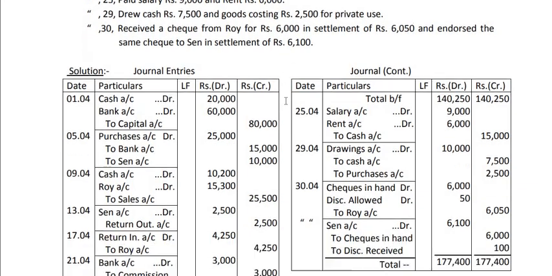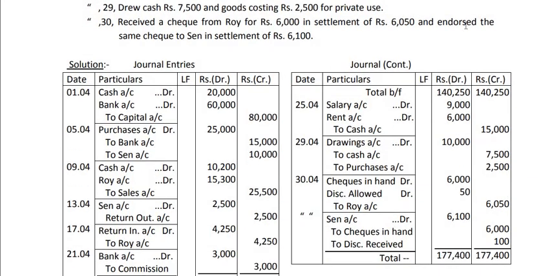Now remember one thing, the same check we are endorsing to Sen in settlement of 6100. That means our creditor Sen is settled for 6100 by paying him only 6000. So we will debit Sen by 6100. Sen account debit 6100, to checks in hand 6000.